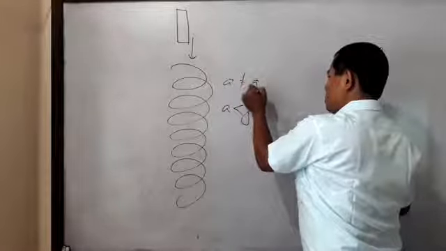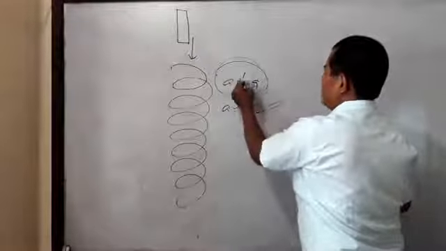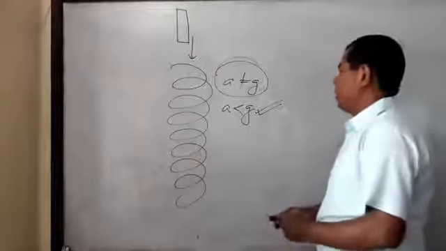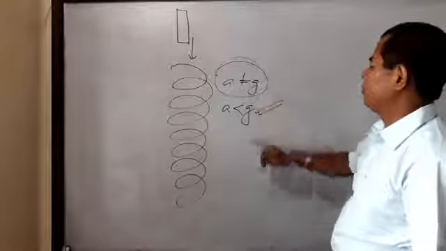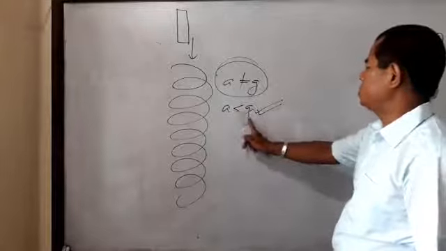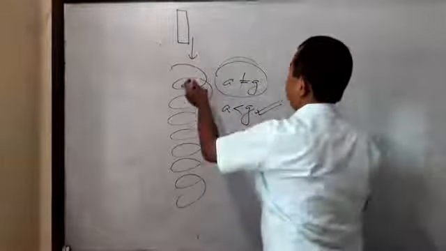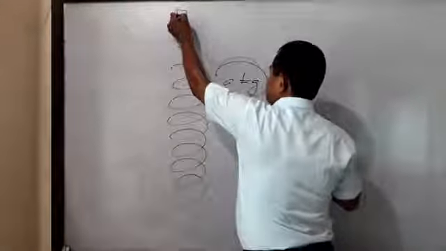The acceleration is not equal to g, that is less than g. Why? The acceleration is always less than the acceleration due to gravity, meaning there is no case of free fall. Why? We have mentioned this question in the previous question for you.